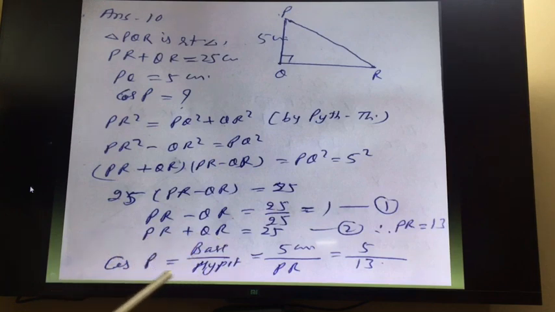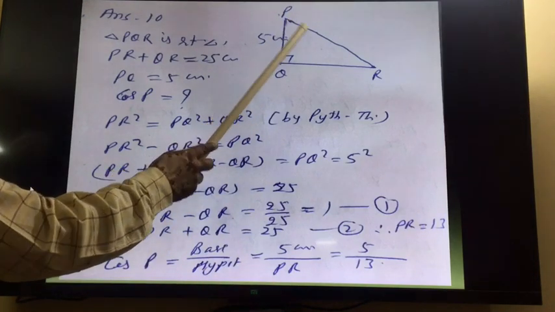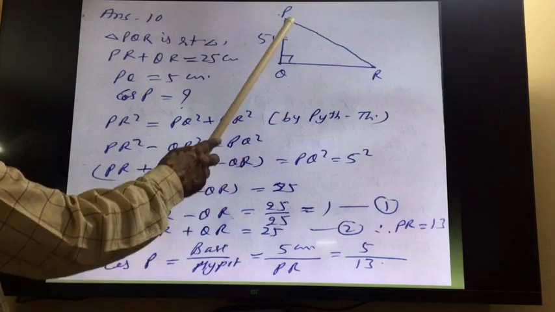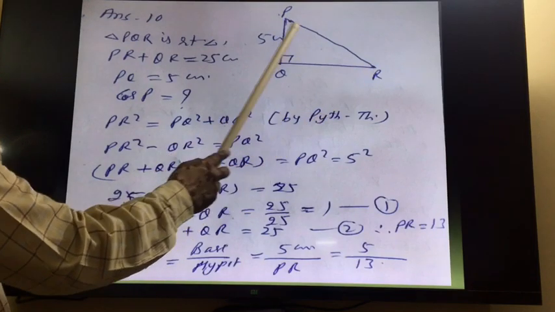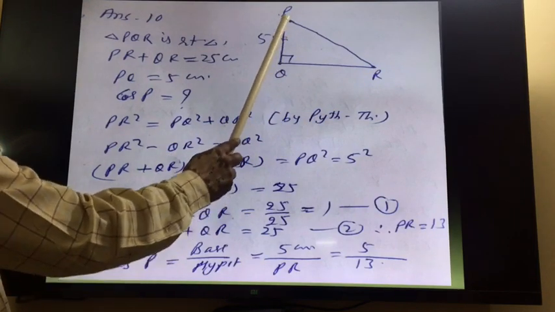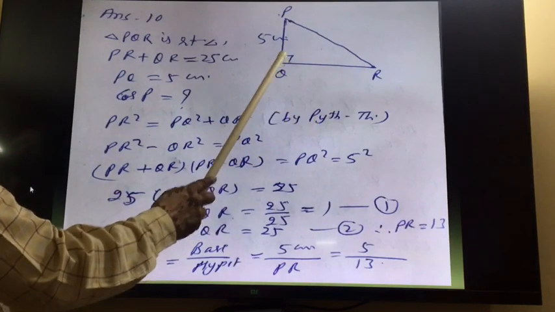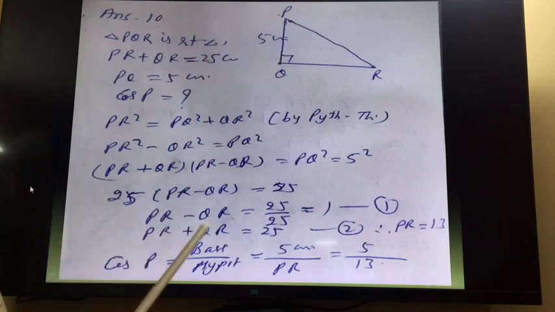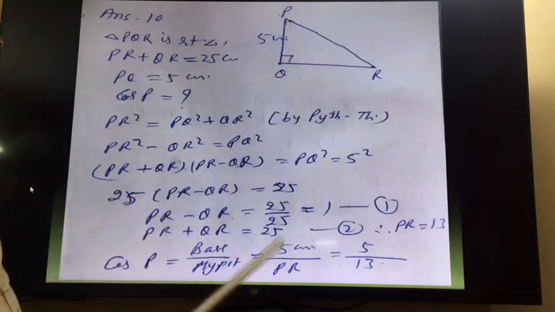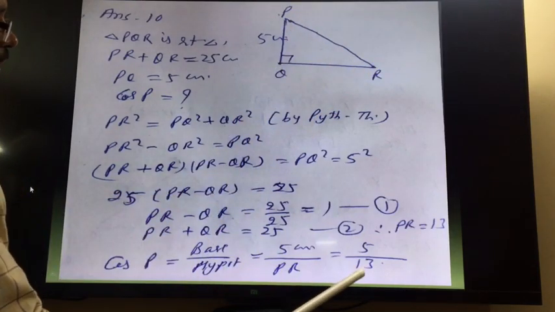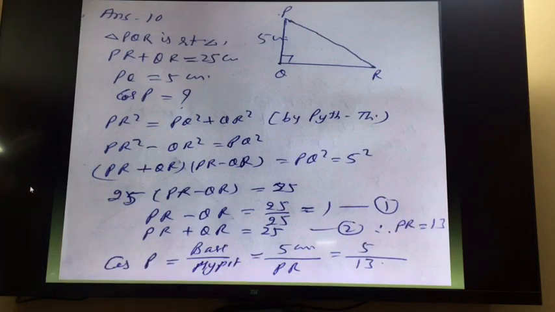This is the formula: cosine of any angle is base upon hypotenuse. For angle P, the side opposite to it is always the perpendicular. So QR will be perpendicular and PQ will be base. So here base is PQ upon hypotenuse. Hypotenuse is PR. So 5 upon PR, and PR we have already calculated as 13. So cos P is equal to 5 by 13.